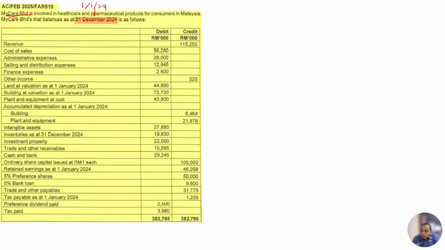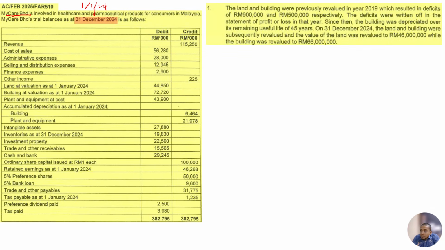First, I would like to discuss the adjusting entries based on the question. The first adjusting entry: the question highlights the land and the building were previously revalued in the year 2019, which resulted in deficits of 900,000 and 500,000 respectively. The deficits were written off in the statement of profit or loss in that year, 2019. Remember, we are doing 2024, so the deficit happened in 2019, meaning it is the previous year deficit.